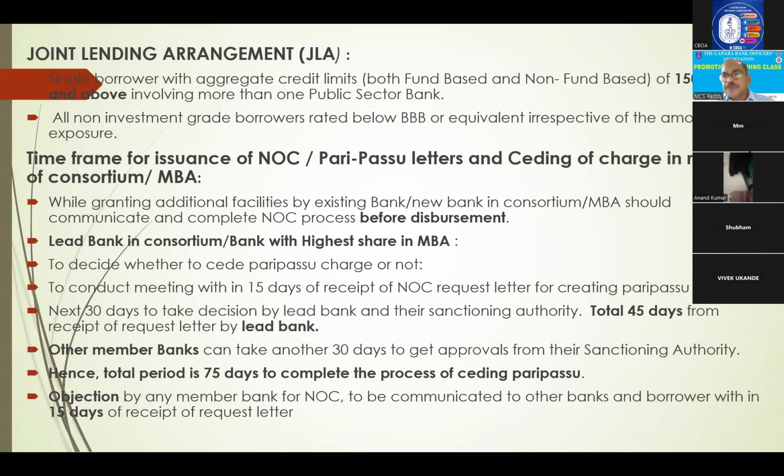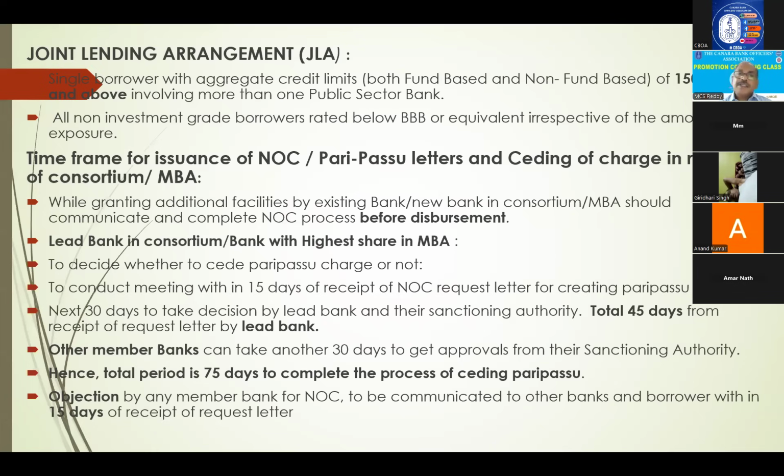Next, joint lending arrangement. About 4-5 years back, Reserve Bank came out with this JLA arrangement. What Reserve Bank is telling is, there were some problems in MBA, with different banks doing different things. Whenever a borrower is raising or having exposure of 150 crores and above from more than one nationalized public sector bank, formation of JLA is mandatory.